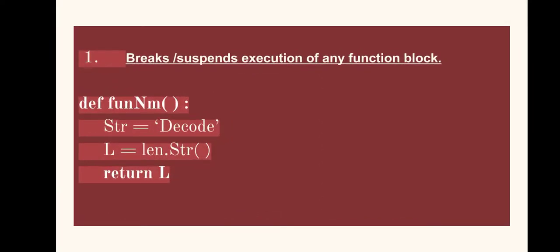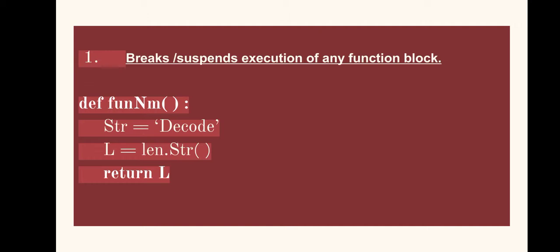So here what will be the role? As I said, the execution of the function definition will be suspended if the return statement gets executed by the interpreter. Here a function has been defined, and a string str has been created with the value decode.